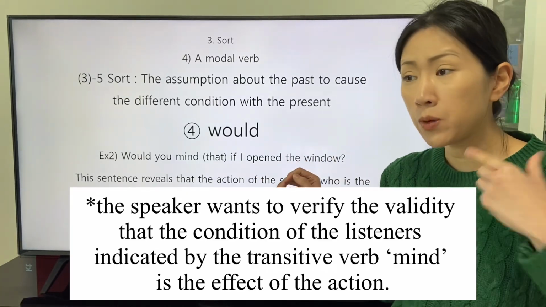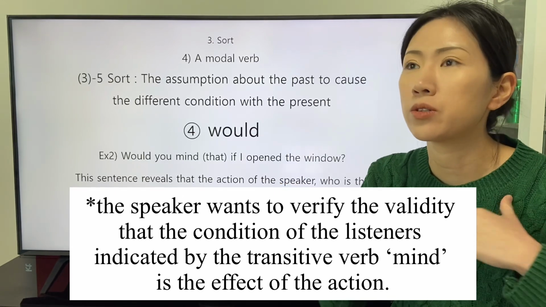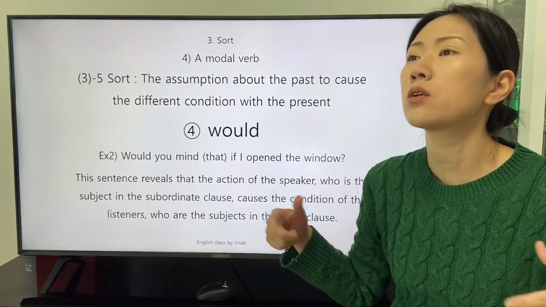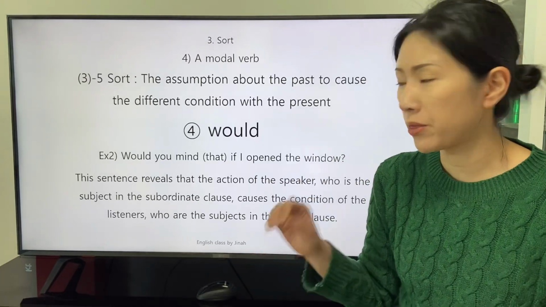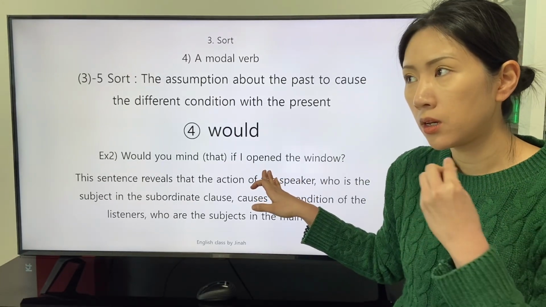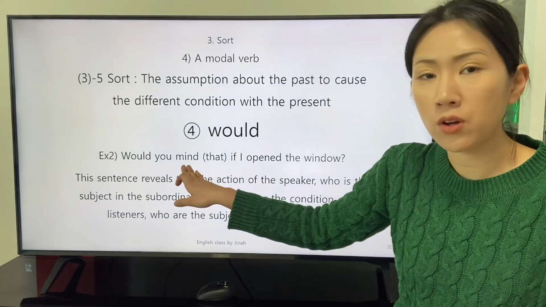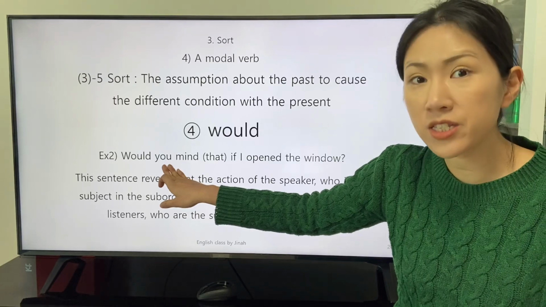So the speaker wants to ask whether the action of the speaker is the cause of the condition of the listeners.